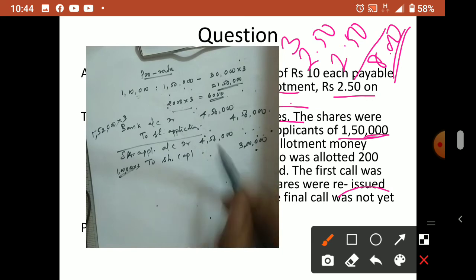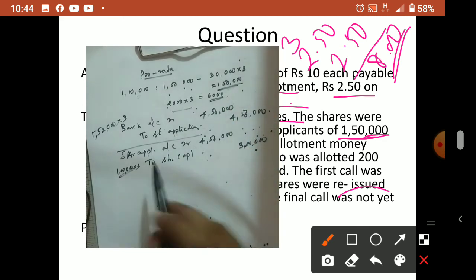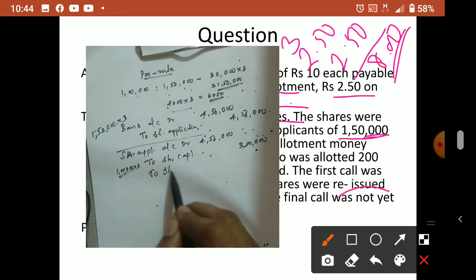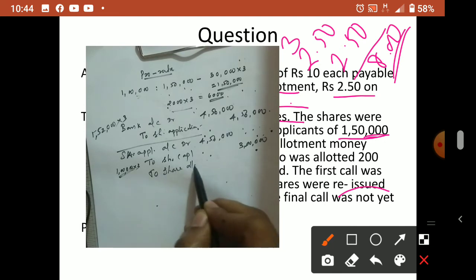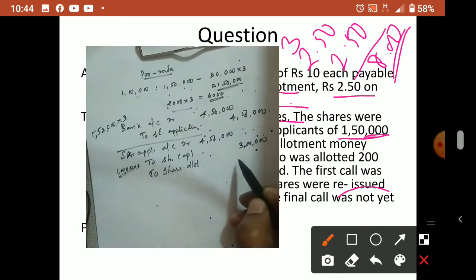Now the remaining 1,56,000 is there. So that we have to adjust. In that, how much is excess? 1,50,000 is excess. So the excess we transfer to the next installment, share allotment. This one we studied that day. So the excess money we adjusted. Excess understood?